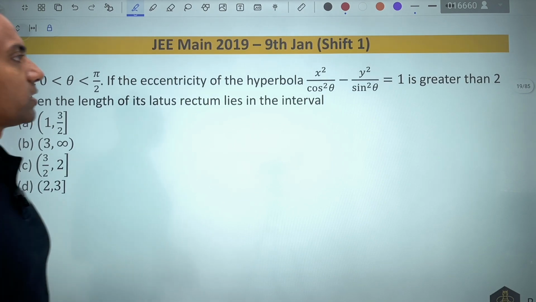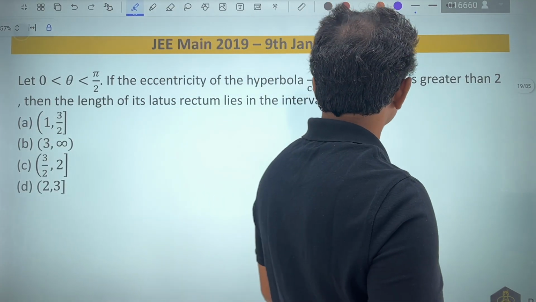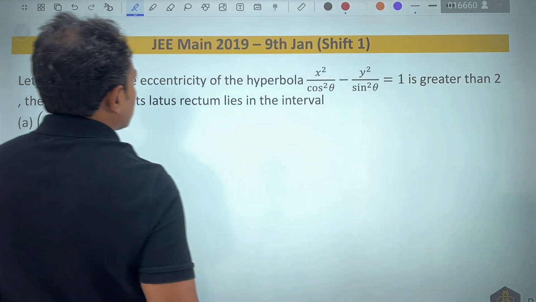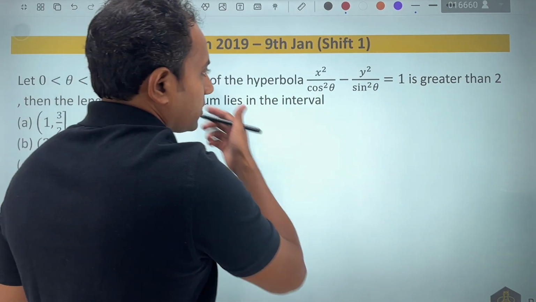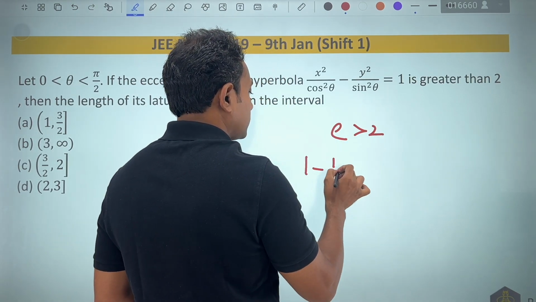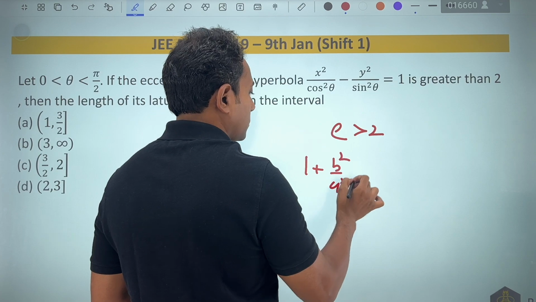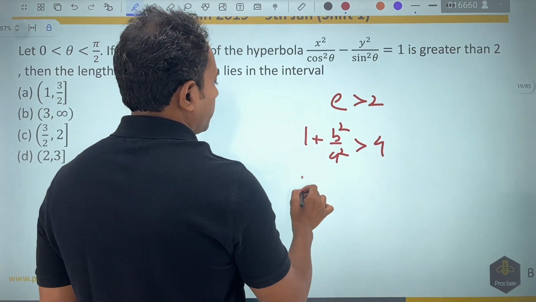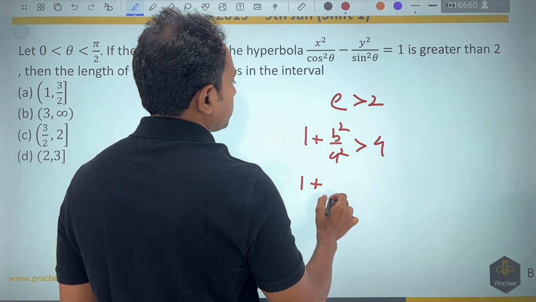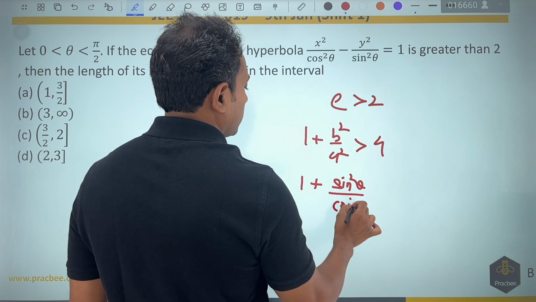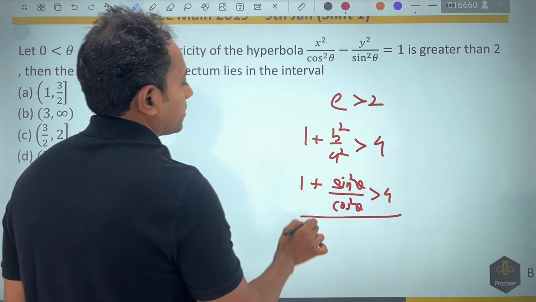If I move towards this 2019 question, it says that the eccentricity of this hyperbola is greater than 2, then the length of latus rectum lies in the interval. So if eccentricity is greater than 2, that will mean 1 plus b square by a square will be greater than 4. I have squared the eccentricity. Now b square in this case is nothing but sine square theta, and a square is nothing but cos square theta. This is greater than 4.